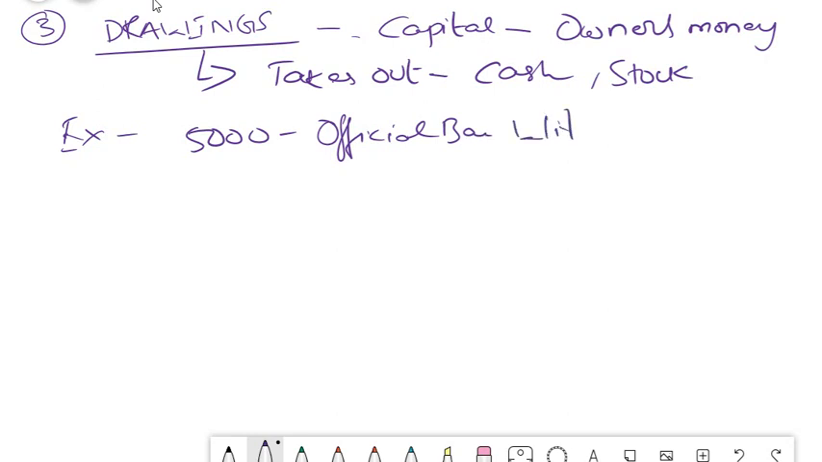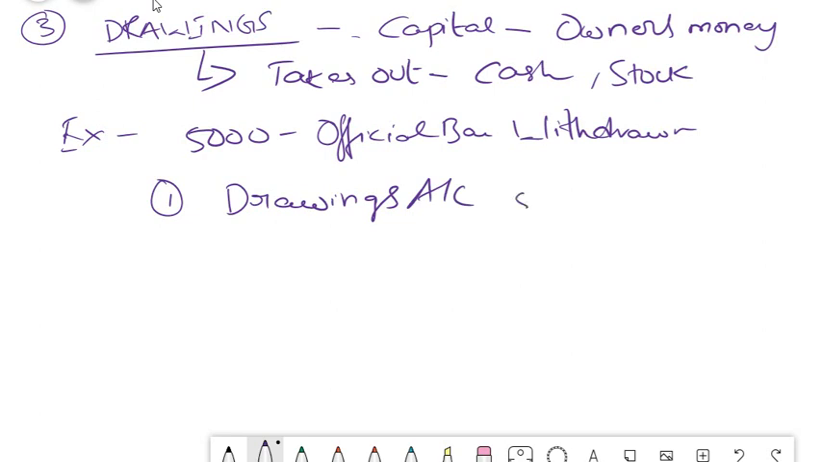He has withdrawn, okay, for his personal use. Now what is the first entry that you will pass? First entry that you will pass is you will debit an account called drawings. Okay, debit an account called drawings. This is a balance sheet account. And credit simple account cash, because cash is going out from your business.